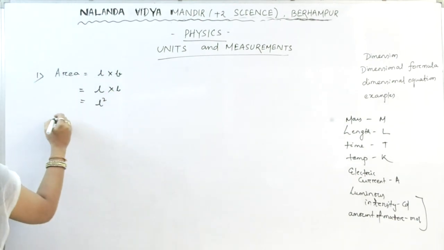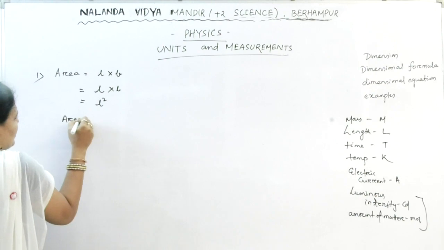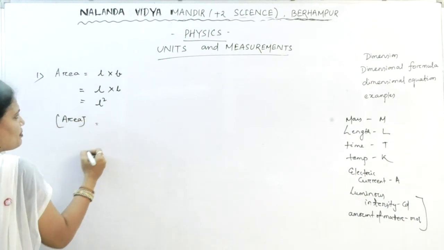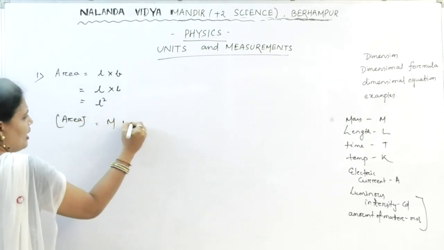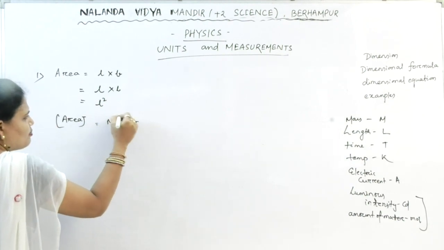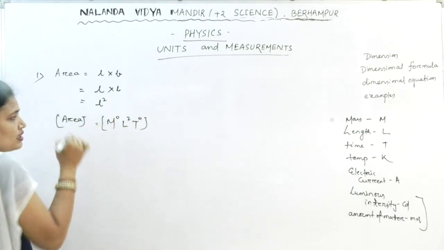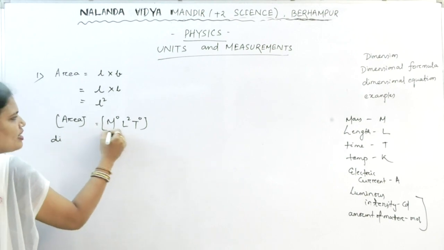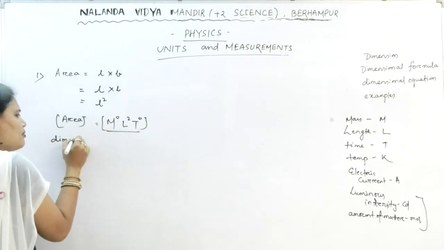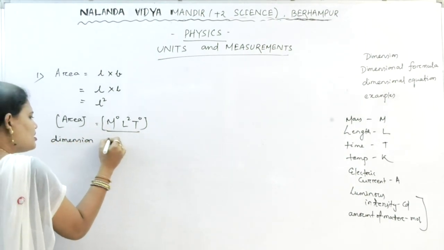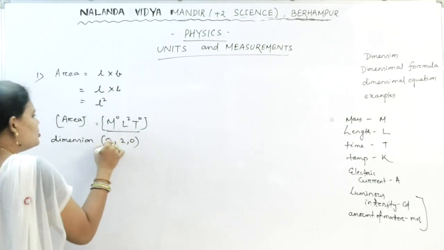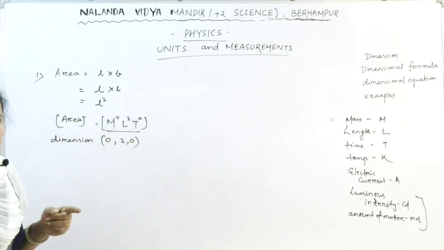So now the dimensional formula of area is M0 L2 T0. This is the dimensional formula we got. What is the dimension? The dimension is nothing but 0, 2, 0. All of you clear now?